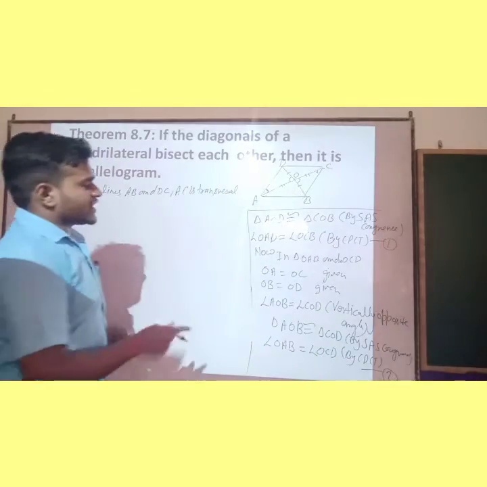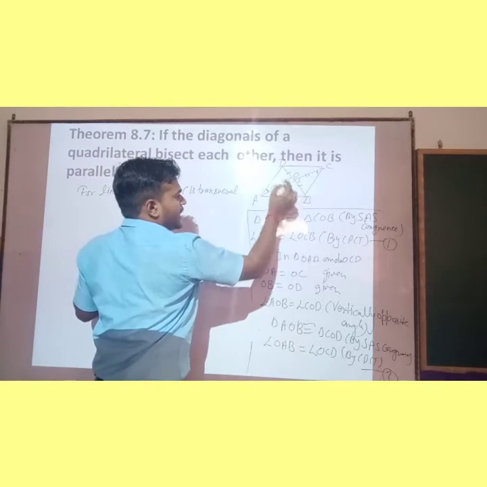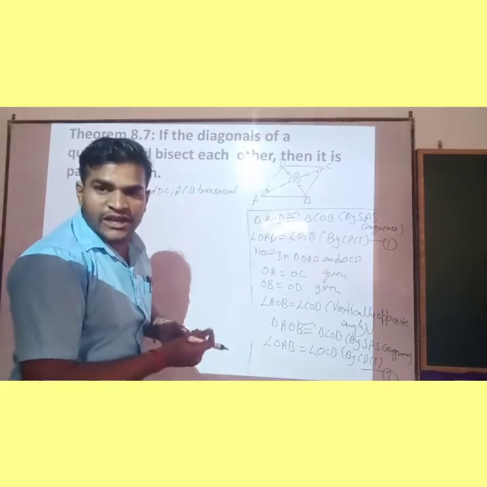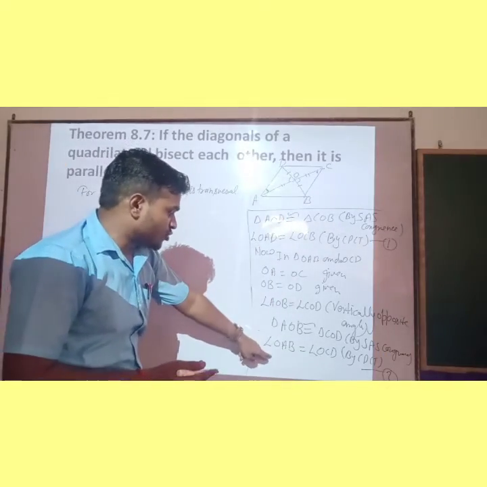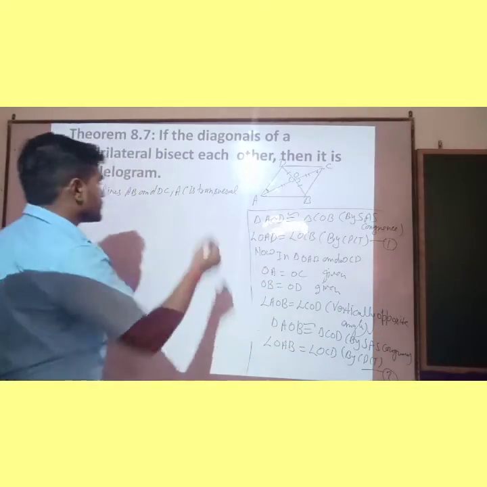If AC is transversal, then angle OAB and angle OCD are alternate interior angles, and they are equal by equation 2.